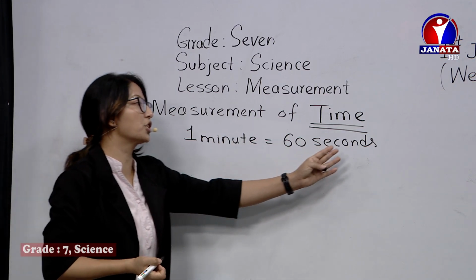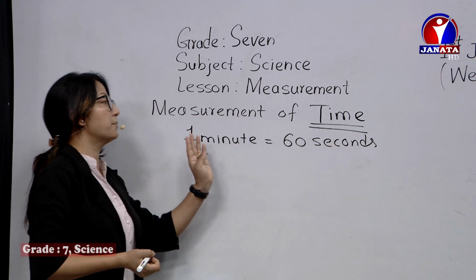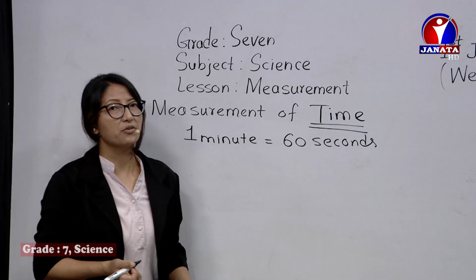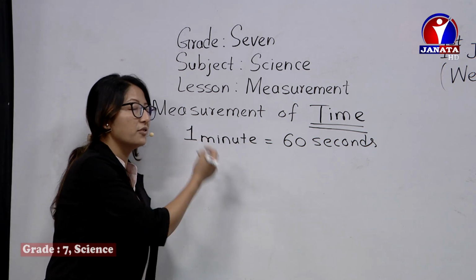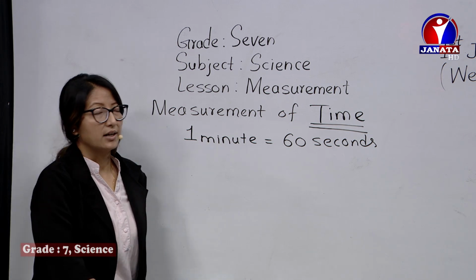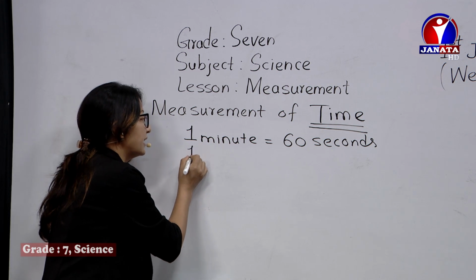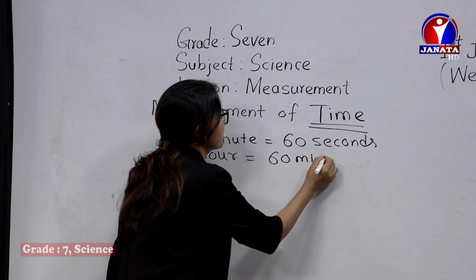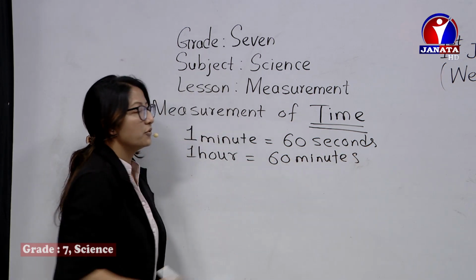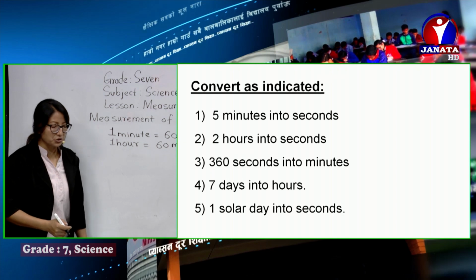We all know to convert from smaller to bigger, we have to divide, and to convert from bigger unit to smaller unit, we have to multiply. That we have already learned while doing measurement of length and of course measurement of mass. Now here, other relations are also there. Like, I just write in short, 1 hour equals 60 minutes. And similarly, we do have more.